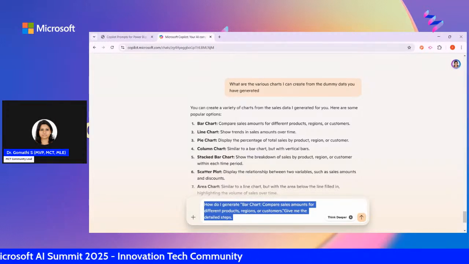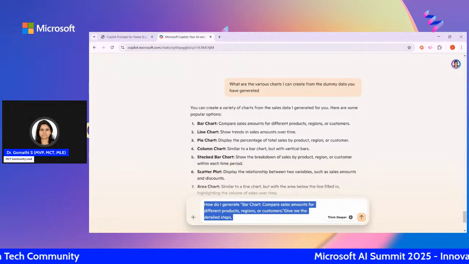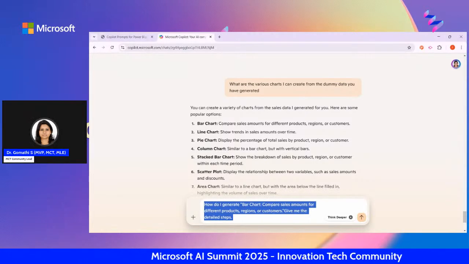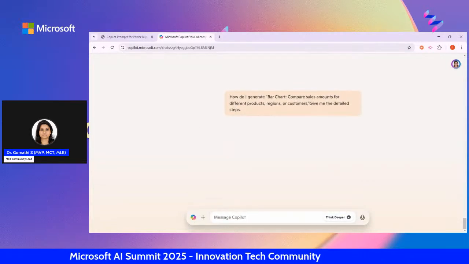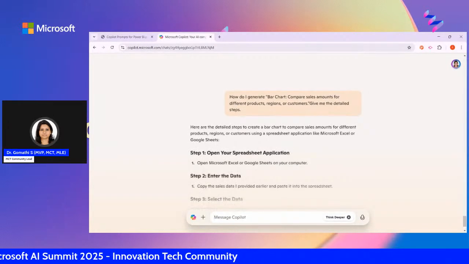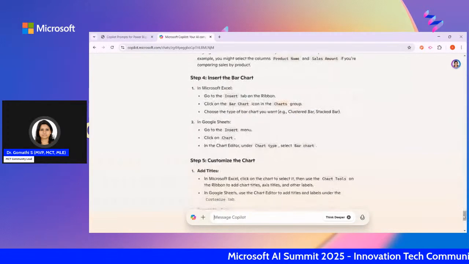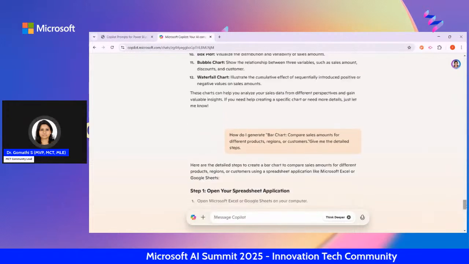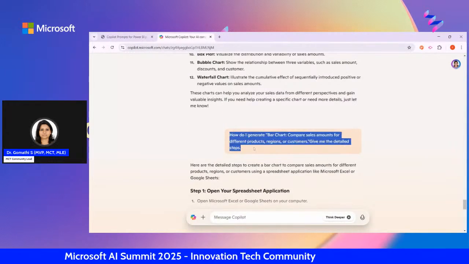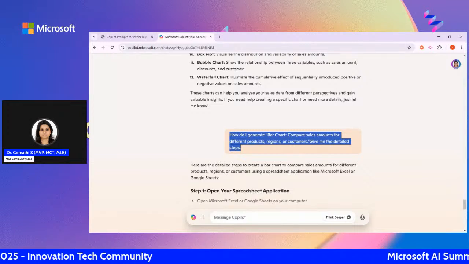Generally, I know Power BI is in my mind, but I'm not communicating that in the prompt. So I'll press enter. Now it is trying to show it in an Excel or a Google Sheet. Why? Because I haven't set the context clearly. I haven't specified which tool it has to guide me on